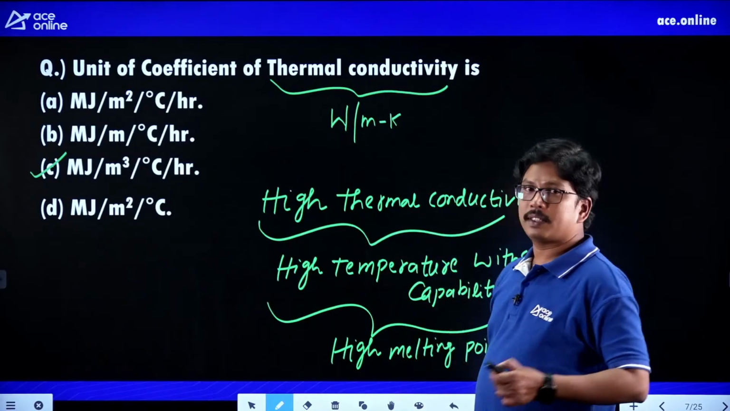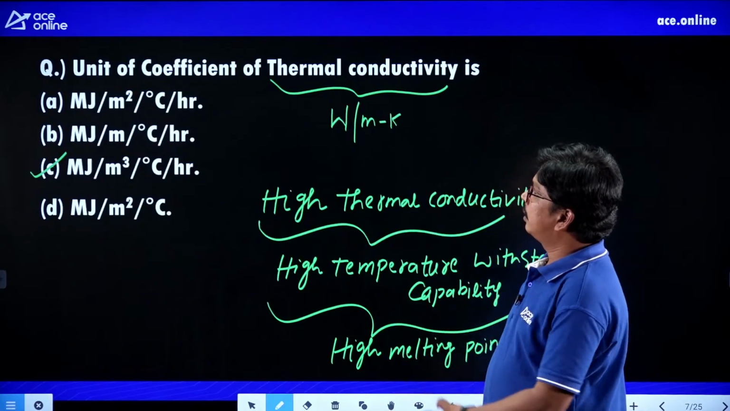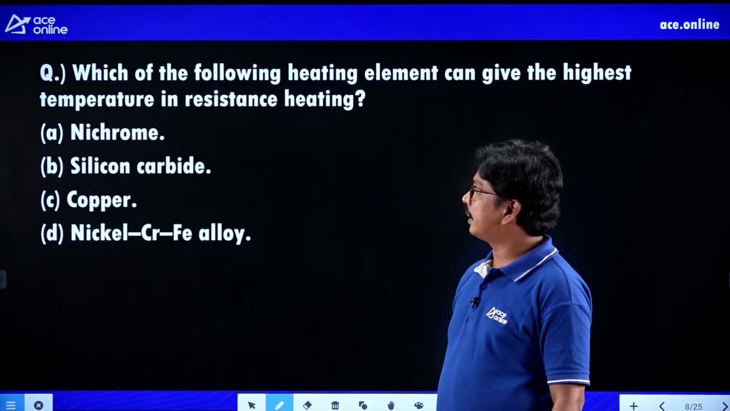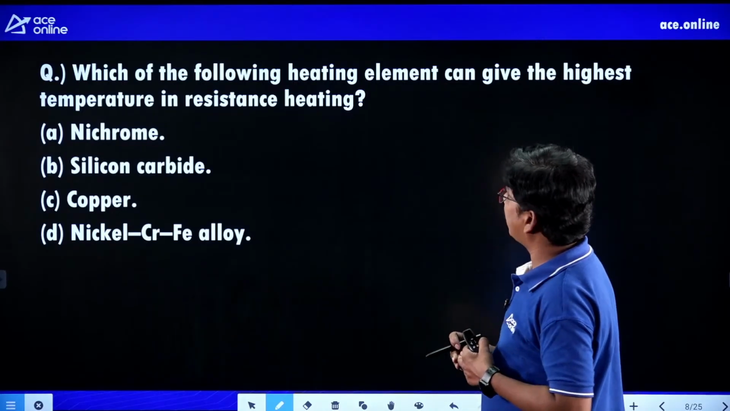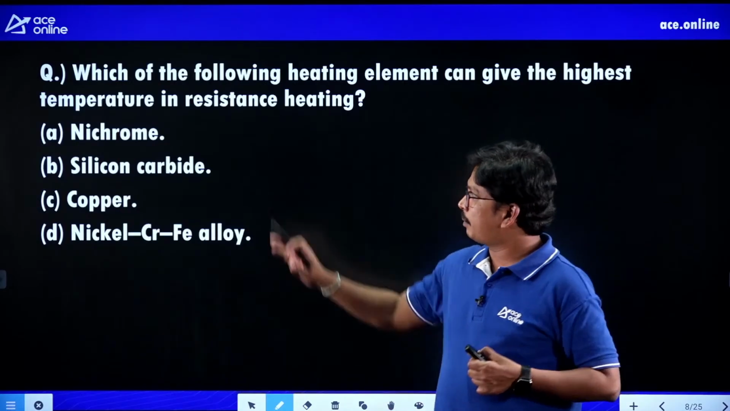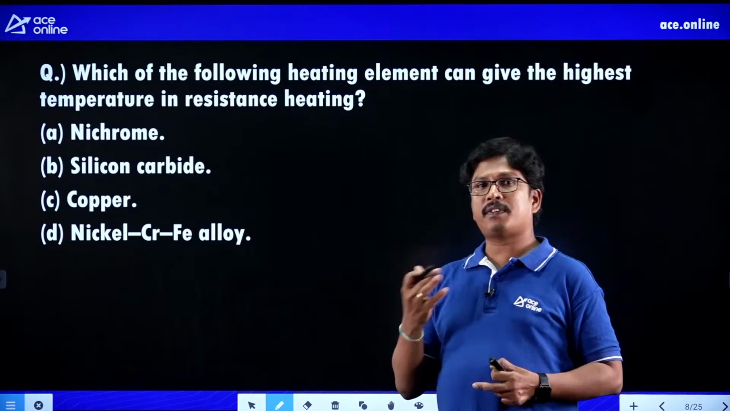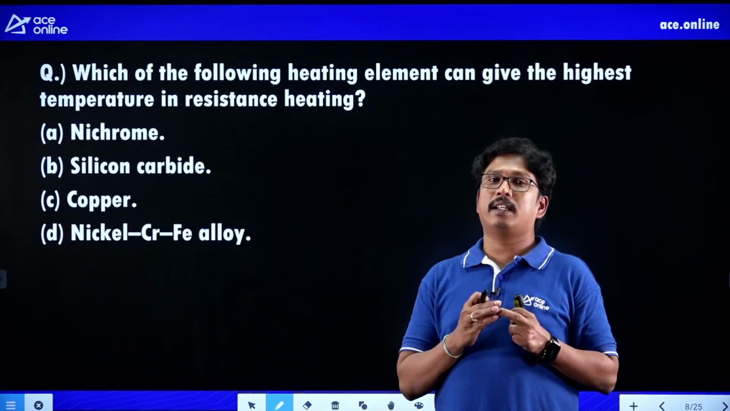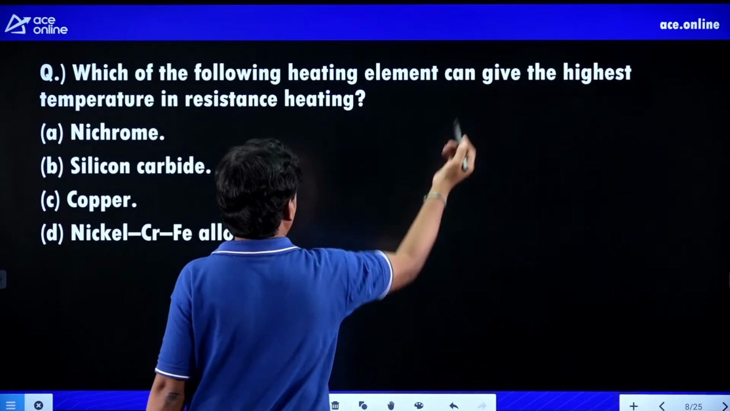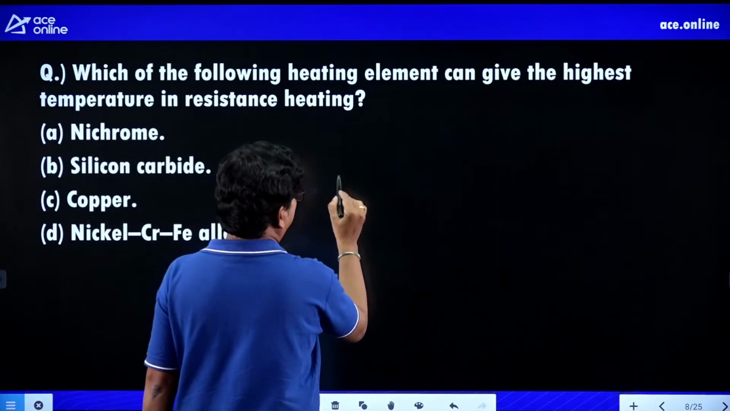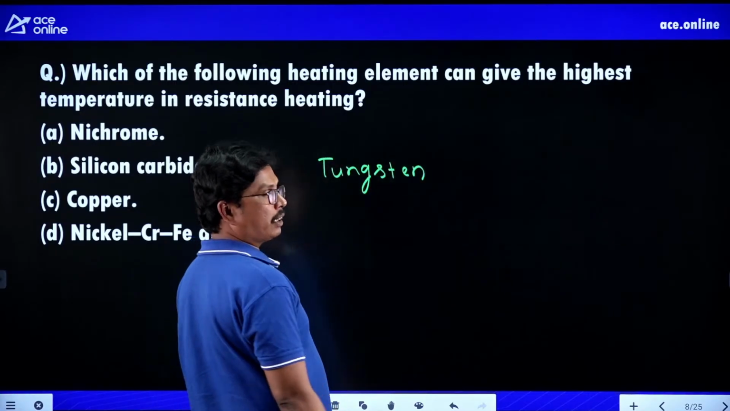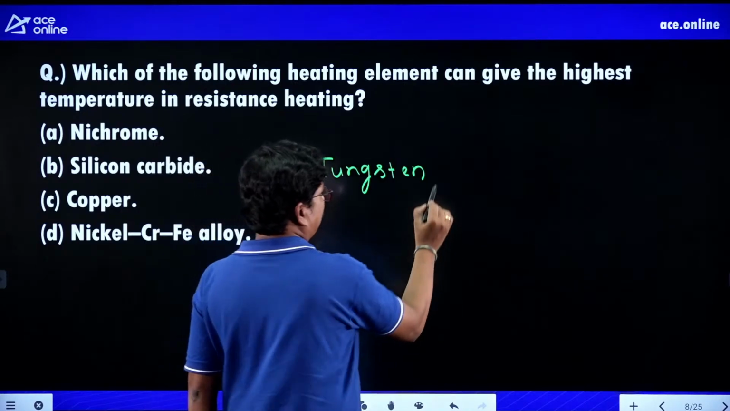We'll go for the next question. Which of the following heating elements can give the highest temperature in resistance heating? In case of resistance heating, from the options we can give one answer. Actually, the element tungsten gives the highest amount of heating, so the temperature provided by tungsten will be very high.